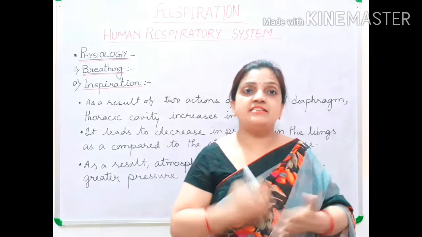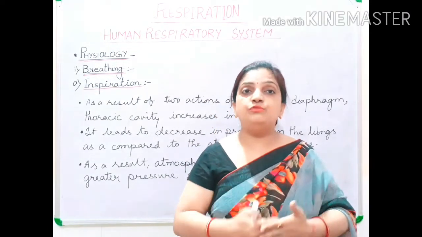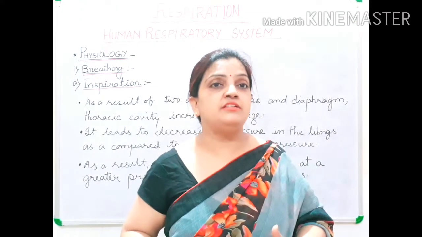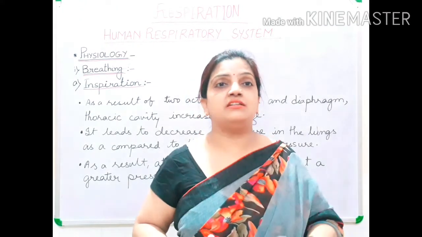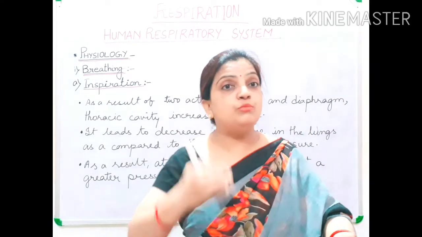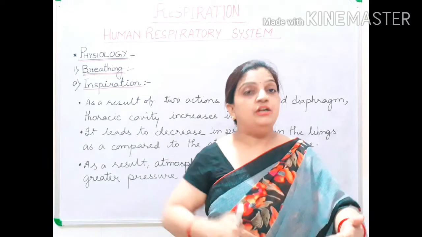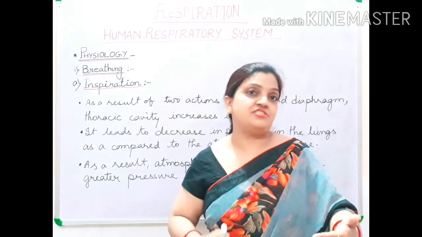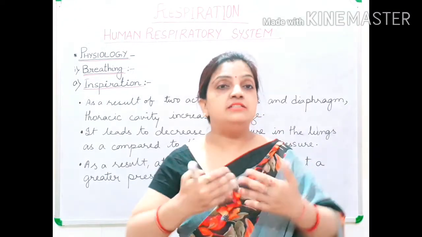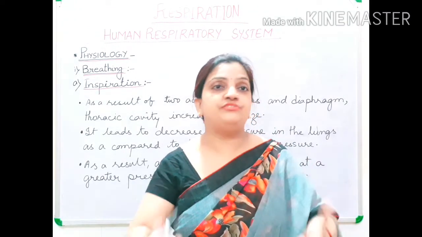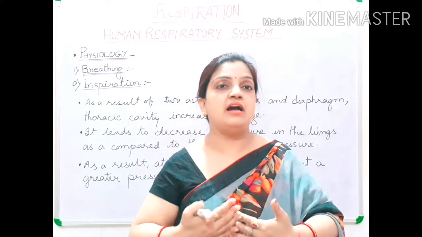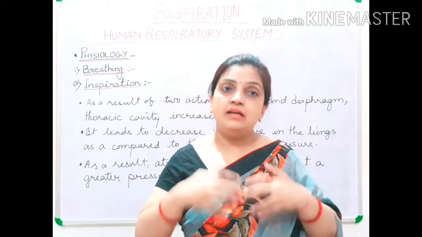As a result of diffusion, by the movement from higher concentration to the region of lower concentration, oxygen from the atmosphere, the region of higher concentration, will move to the thoracic cavity, the region of lower concentration. This is how, children, we inhale. This is how oxygen from the atmosphere, passing through the nose, nasal cavity and trachea, reaches inside our lungs.